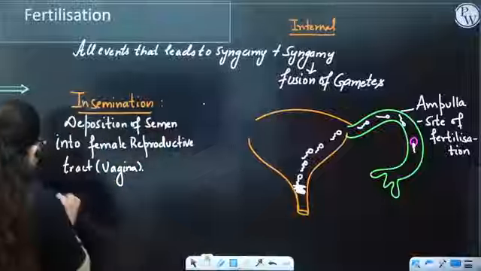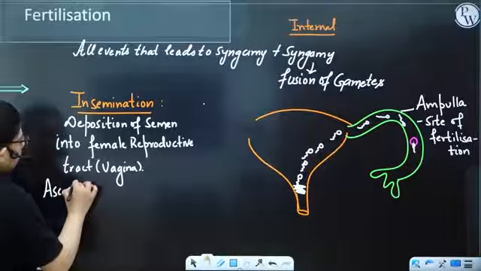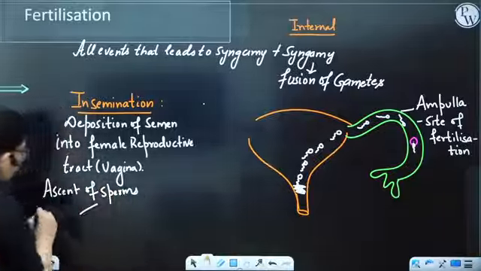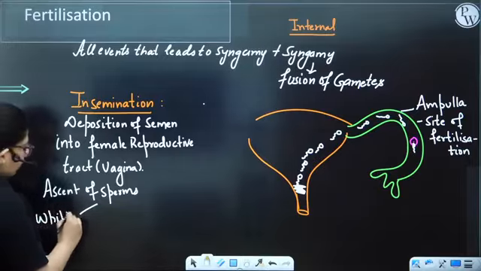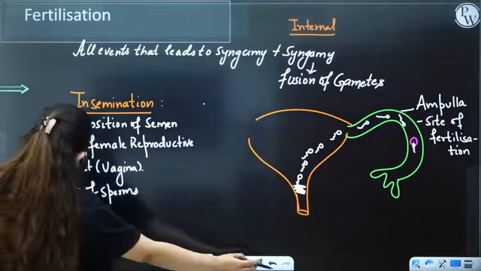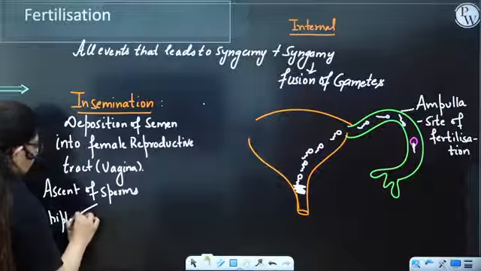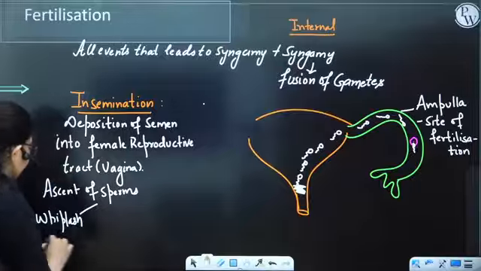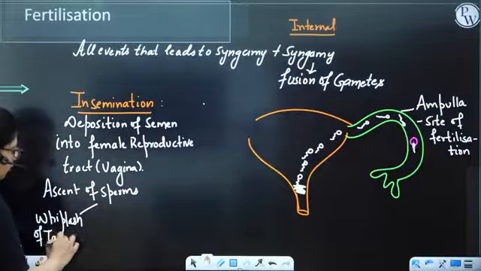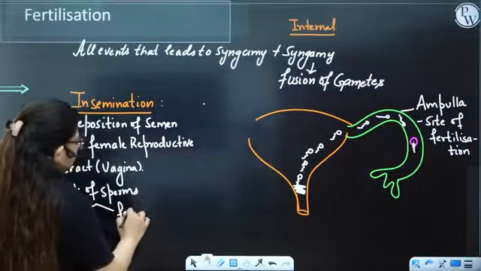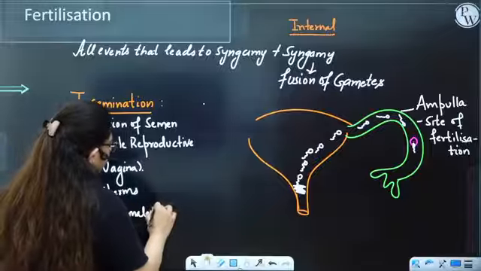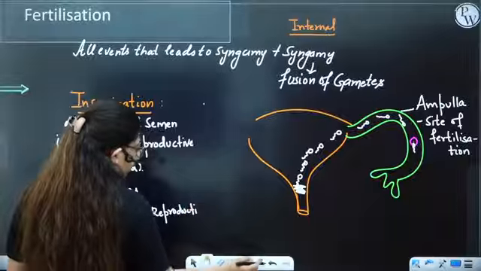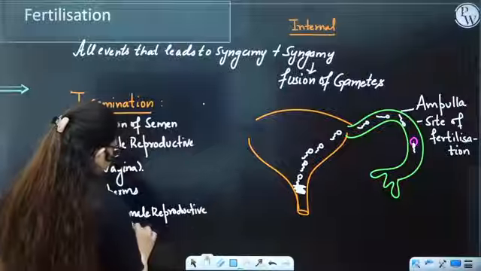So the ascent of sperm takes place by two methods. What is that? One is whiplash movement. You know what is a whip? Yes, whiplash movement, the movement like this. So with the whiplash movement of its tail, the sperm will move up, plus the female's reproductive tract contraction will help the sperm to ascend.